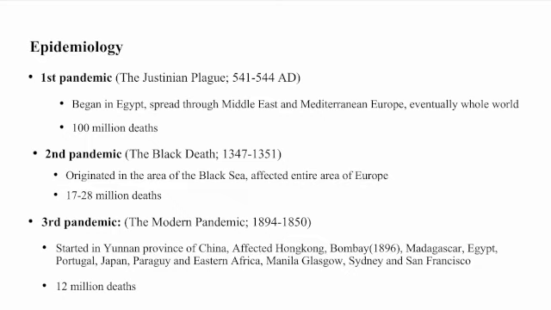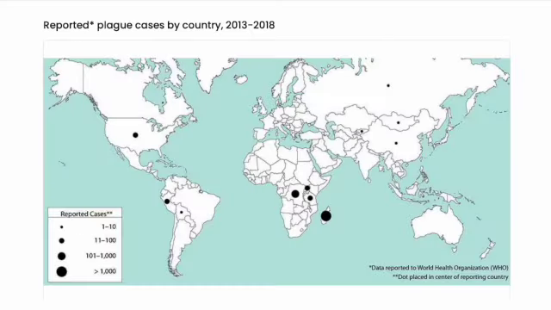It started in Yunnan province of China and affected Hong Kong, Bombay, Madagascar, Egypt, Portugal, Japan, Paraguay, Eastern Africa, Manila, Glasgow, Sydney, and San Francisco. 12 million deaths occurred in this pandemic. So this is graphical data that shows the reported plague cases by countries, and it shows Africa accounting for the highest number of cases.